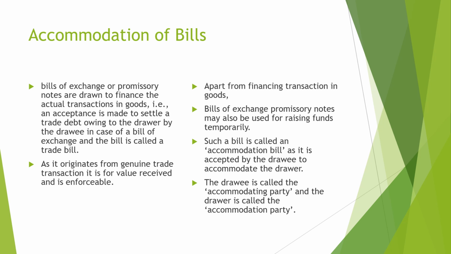Here is the accommodation bill. There are mainly two types of bill, trade bill and accommodation bill. Till now we have discussed the trade bill. In an accommodation bill, when both parties are in need of finance, one requests the other, the other accepts it, and the first one discounts it with the bank and gets finance. This may be for a single purpose or for a double purpose.